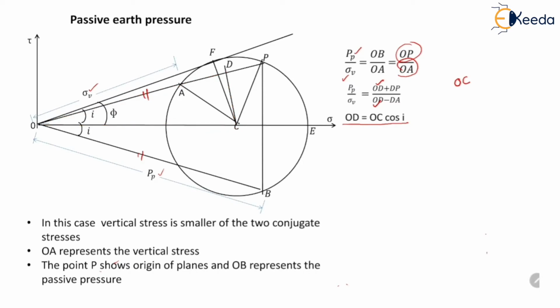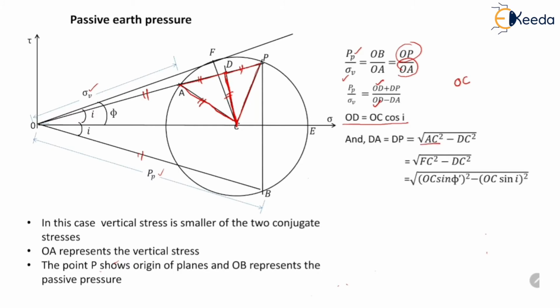Now if we consider triangle ADC and triangle PDC, these two triangles will be similar triangles. So DA will be equal to DP, and that will be equal to under root of AC square minus DC square. We can write AC as FC because both are the radius of the same circle. So DA equal to DP becomes equal to under root of FC square minus DC square.